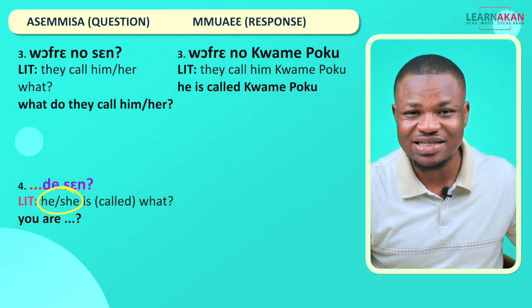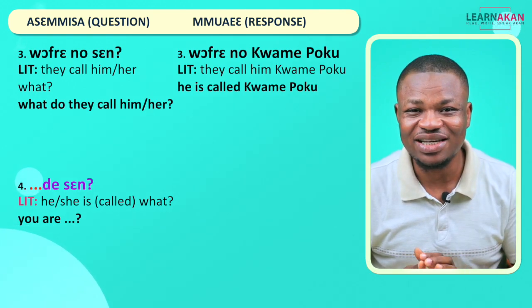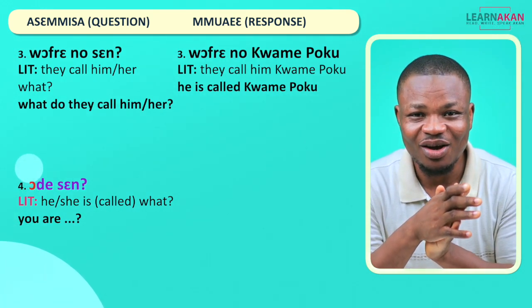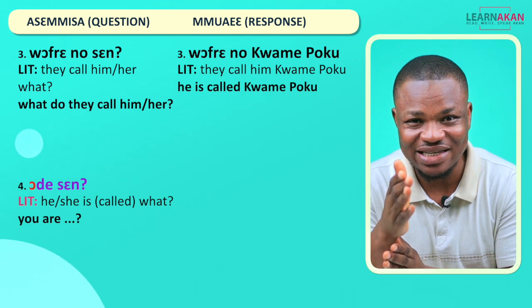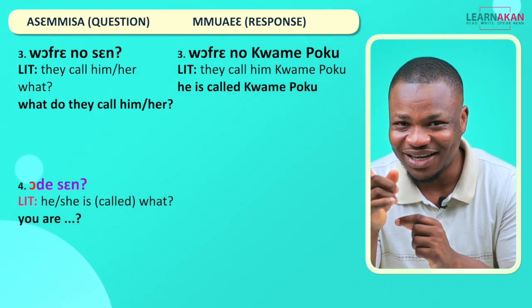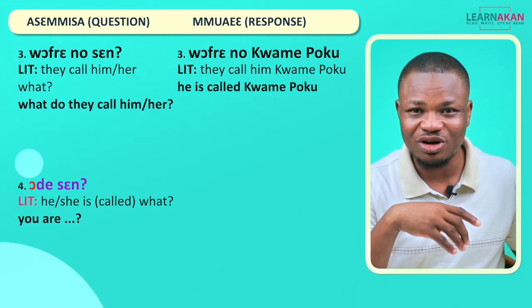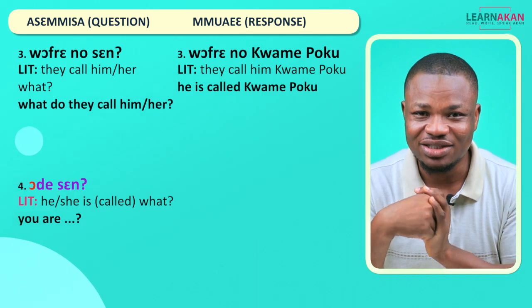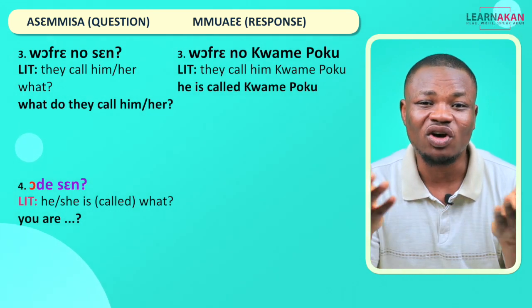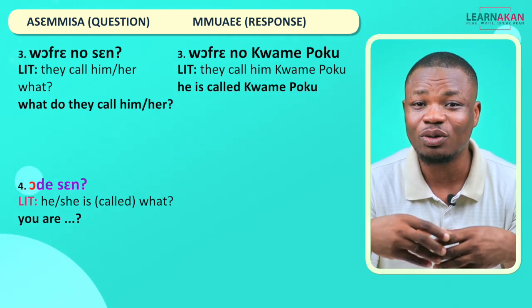And if you took the lesson on the subject pronouns, he or she is or. So instead of what the saying, we'll have or the saying. Or the saying. Again, when you are done with this lesson, if you haven't taken the lessons on the pronouns, please go and check them out. So you have or the saying, he or she is what, or he or she is called what.